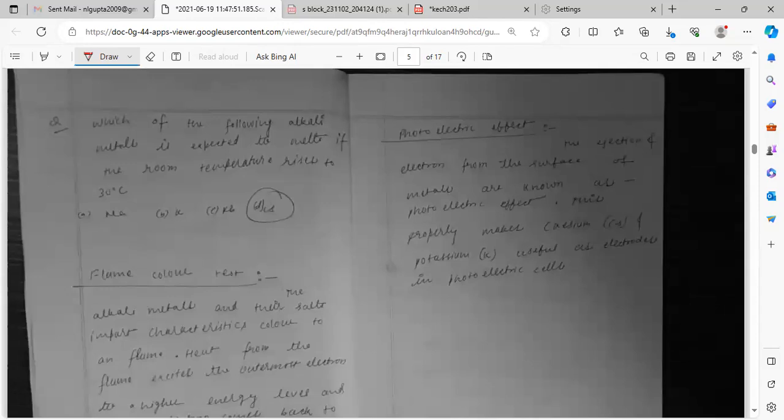Which of the following alkali metals is expected to melt if the room temperature rises 30 degrees? The lowest melting point is there in cesium, down the group. Yes, cesium. Okay. Flame test.